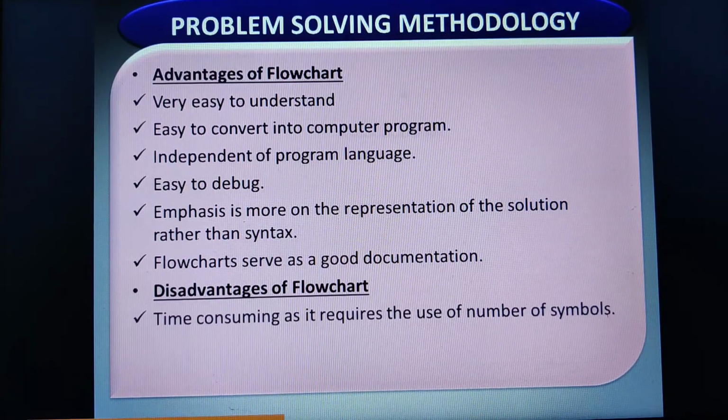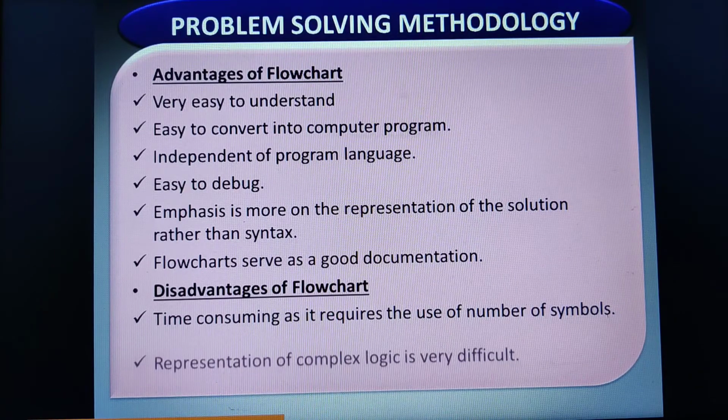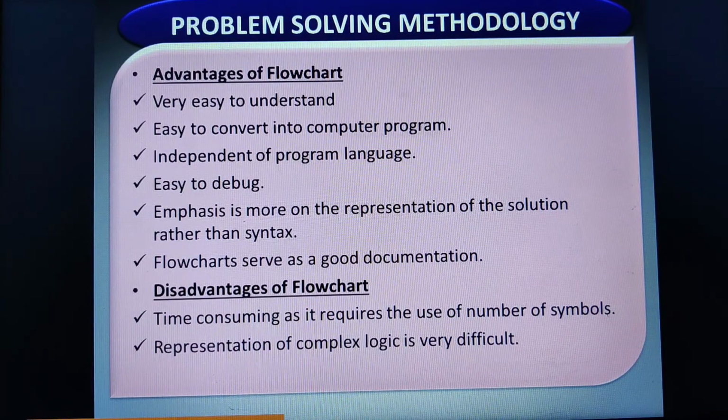What might be the disadvantage here? The disadvantage is that it's quite time consuming. If your flowchart is too lengthy, then obviously it would be time consuming, because we need to use the flowcharts to represent your solution. Therefore, it might be a little bit time consuming. And if your flowchart is too lengthy, then it would become difficult to represent the logic or the solution. So these are some of the advantages and the disadvantages.